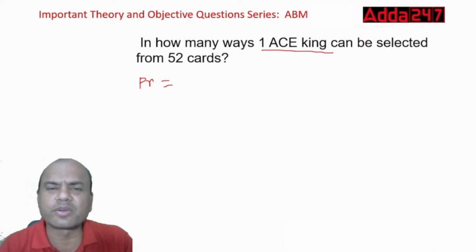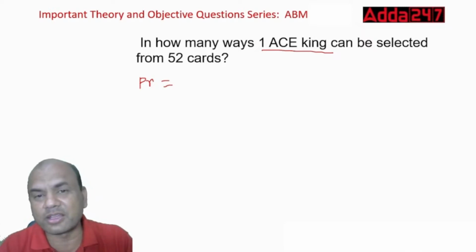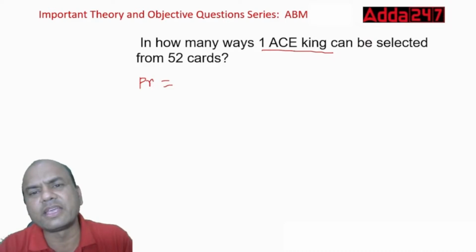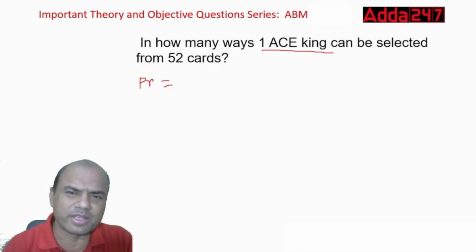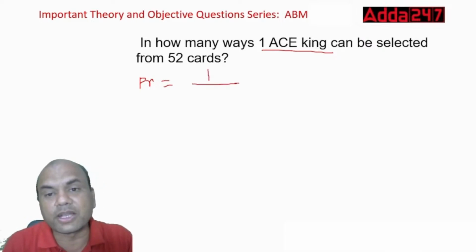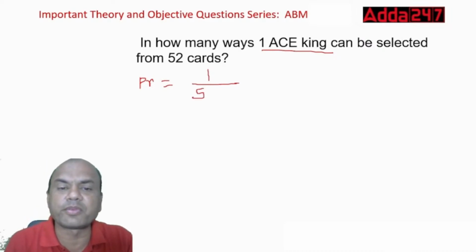And the last one is what? We call it club in our Hindi language, right? Those are the four types of cards. So how many ace kings are there? There's only one ace king. Kings are 4, but ace king is only 1. And what are the total number of cards? Total 52. So 1 by 52. That is your answer.